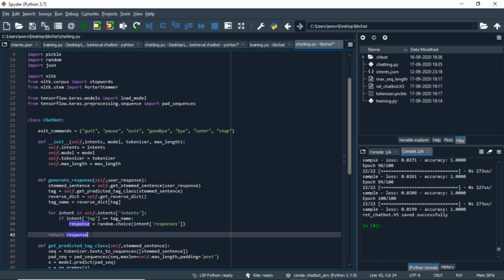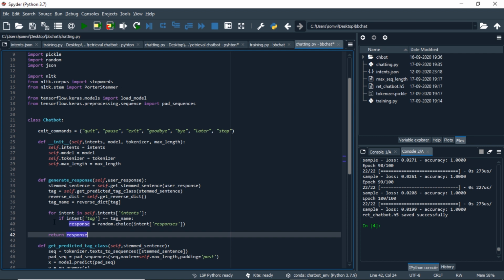Understanding this generate response method, first of all we will get the stemmed sentences using the method getStemmedSentences. We will get the tag and we will get the string value of the tag using the reverse dictionary, and we will provide it to a tag name. Now we will use a simple for loop to go through the intents file, match our tag with the available tags and provide a random choice of response.